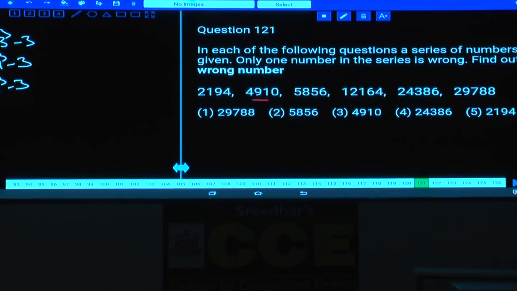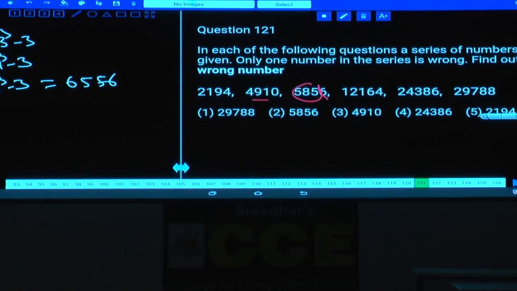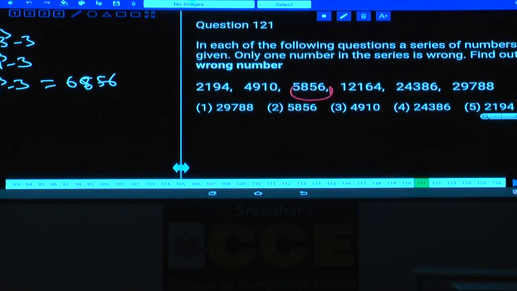Then what is 19 cube minus 3? 19 cube minus 3 will be 6856. Now this is 6856. What is given here? It is given as 5856. Hence this is the wrong number. Clear now? And 6856 is the number. And here it is given as 5856. As 5856, this is the wrong number.